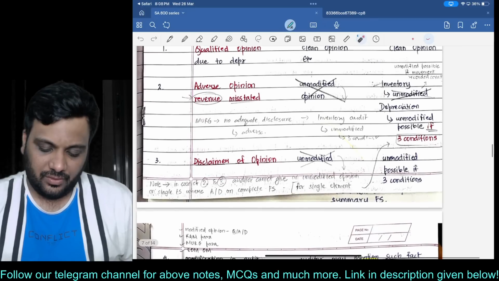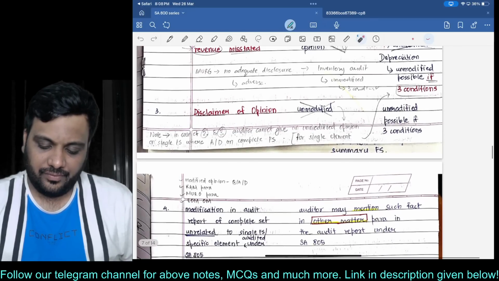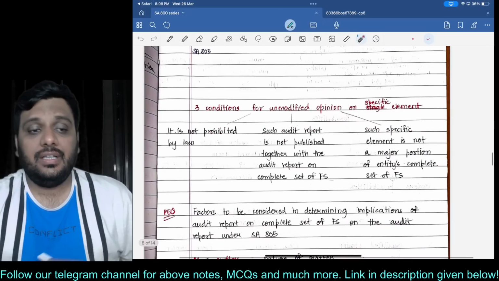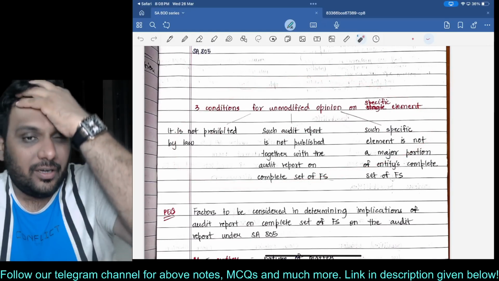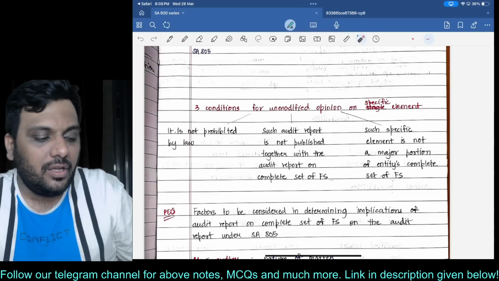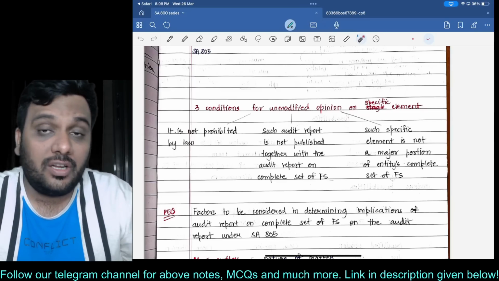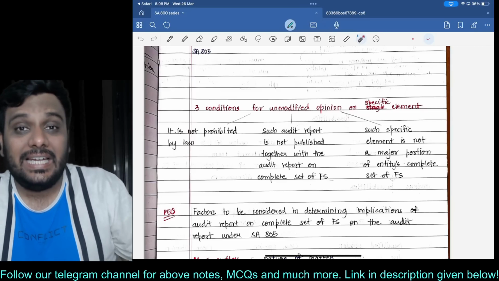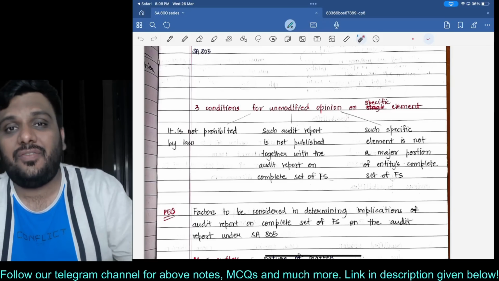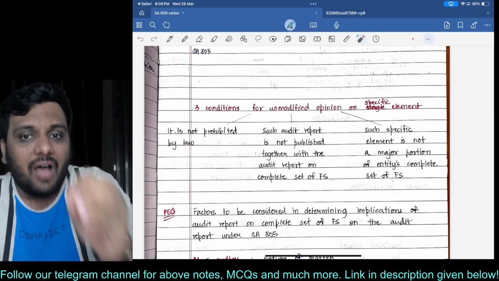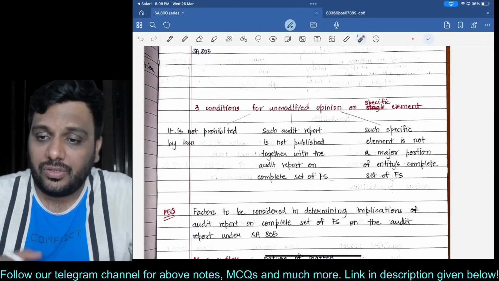What are those 3 conditions? Sir, what are you discussing? If you have given an adverse opinion on the complete set of financial statements, or a disclaimer of an opinion, then it is very much possible to give a clean opinion on a specific element of the financial statement. However, there are three conditions for that. And what are those three conditions?